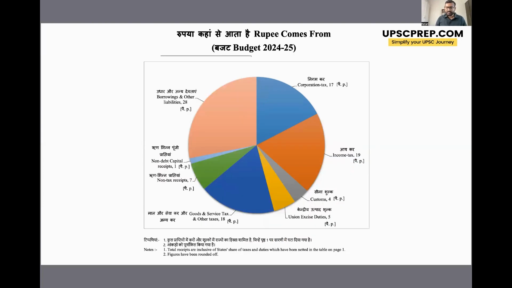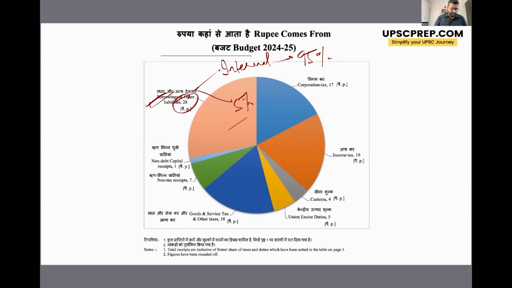And where is the money coming from? How is the government of India earning? So as you can see, another big chunk of government income is from borrowing, right? So government is taking up debt. So around 20 paisa the government has to borrow. Now this is from both internal and external sources. So around 95% internally, and external is around 5%. So a large chunk of money that the government is borrowing is from internal sources, which is actually a stabilizing factor for the government, right?